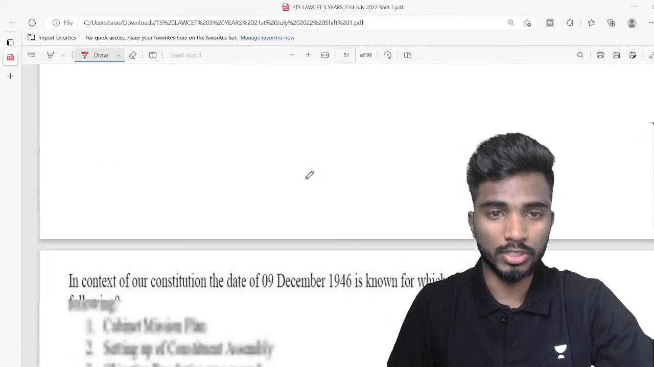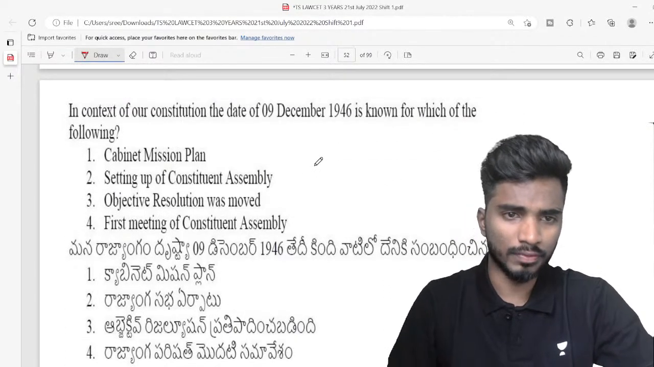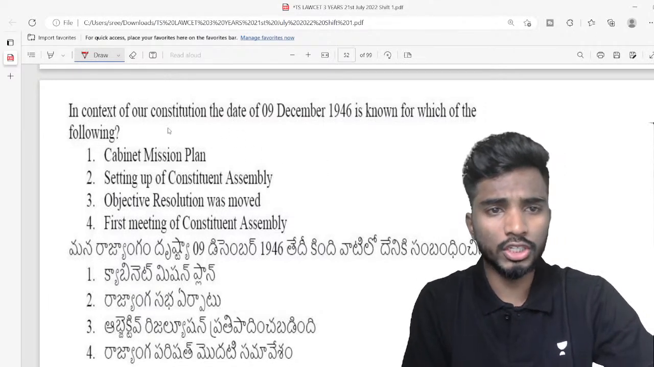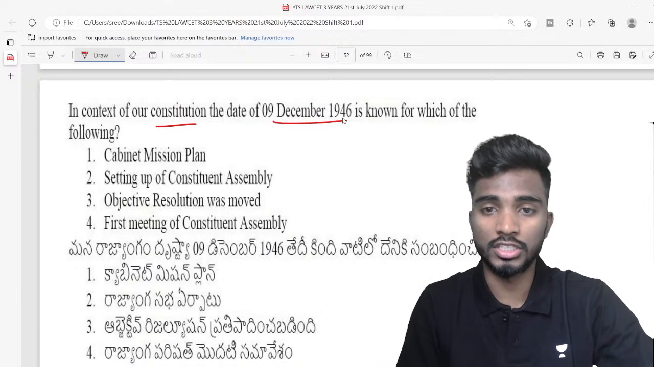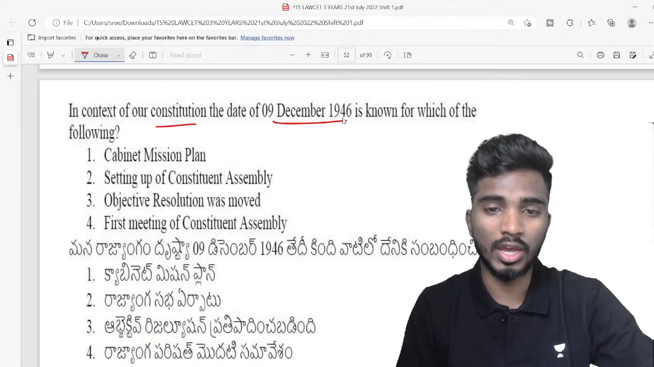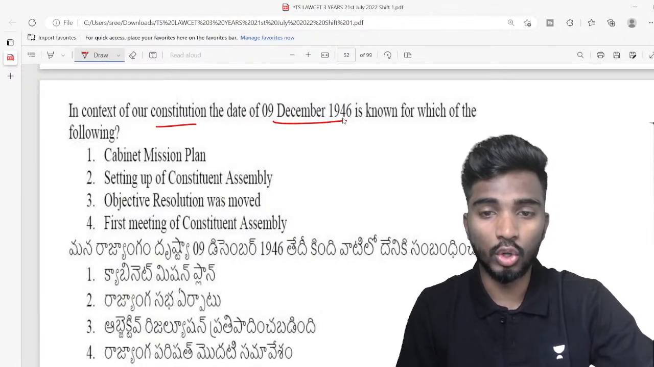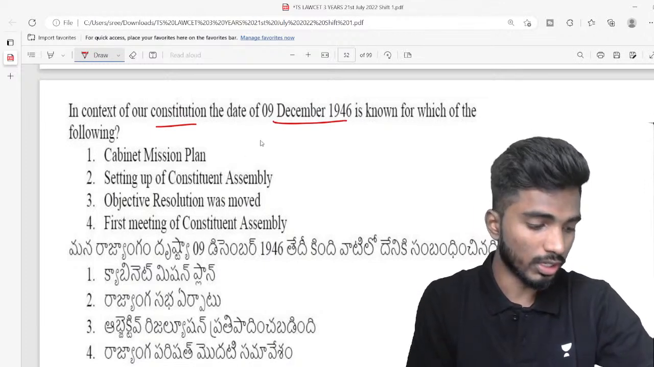Next, question number 65, which is the fifth question technically. A factual question, I would say, nothing much of a concept. In the context of our constitution, the date of 9th December 1946 is known for which of the following? What do you think is the answer, guys?